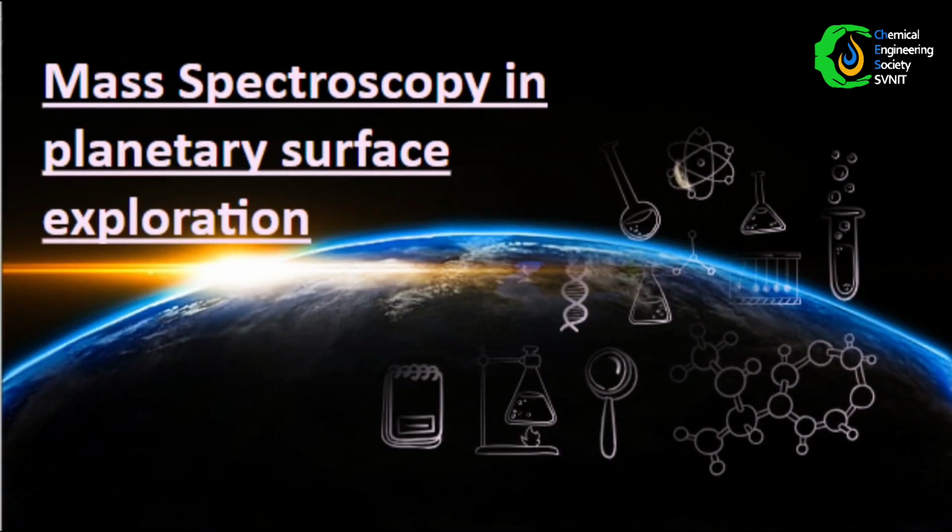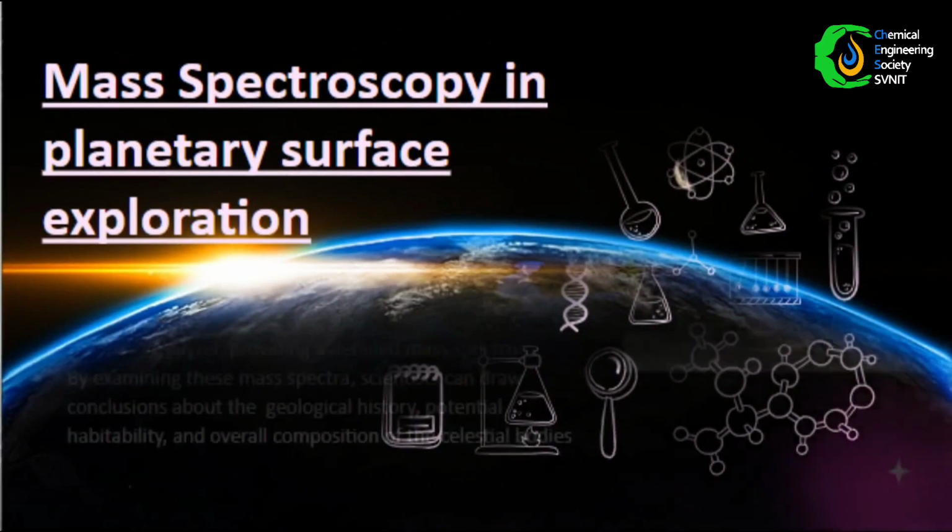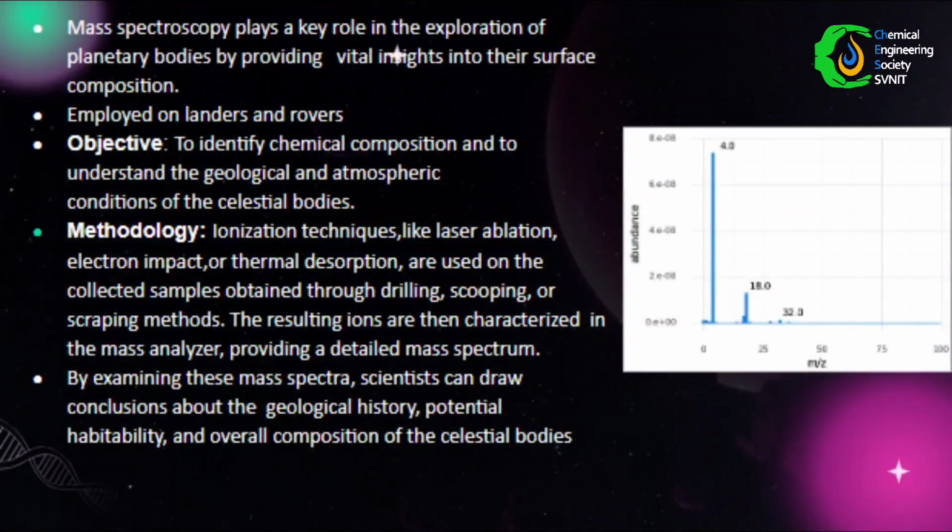Mass spectroscopy in planetary surface exploration. Mass spectroscopy plays a key role in exploration of planetary bodies by providing vital insights into their surface composition. This technique is employed on the landers and rovers to analyze the elemental composition of the surface. Its primary objective is to identify chemical composition and to understand the geological and atmospheric conditions of the celestial bodies.